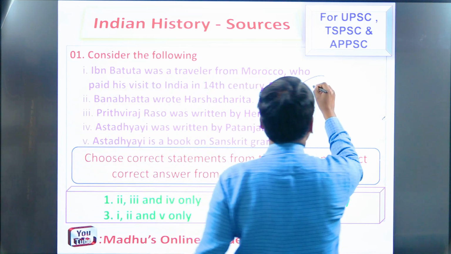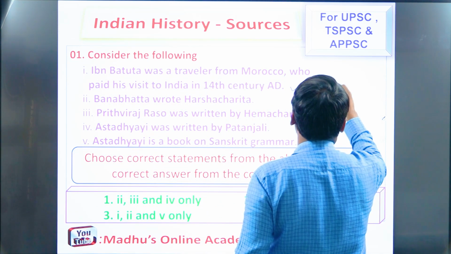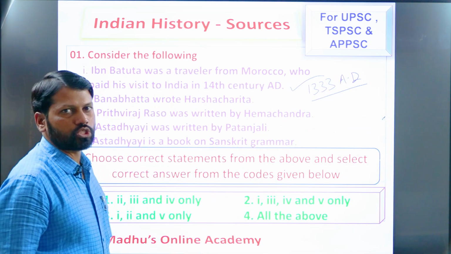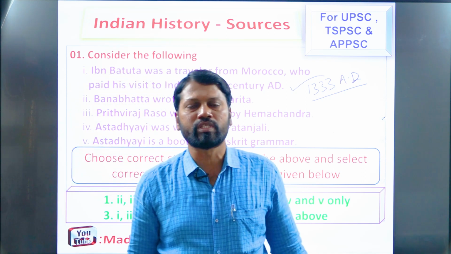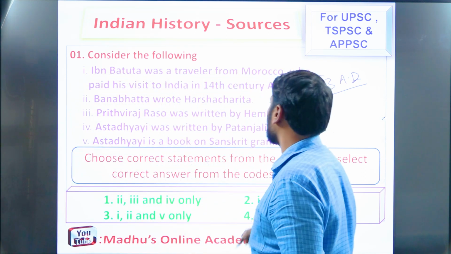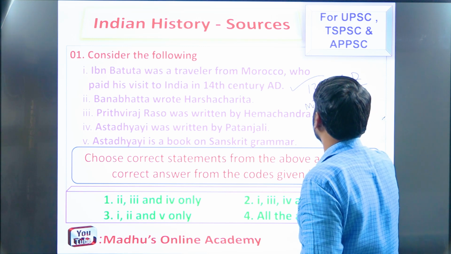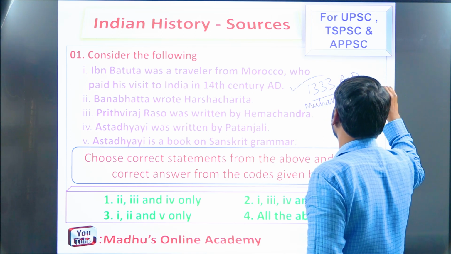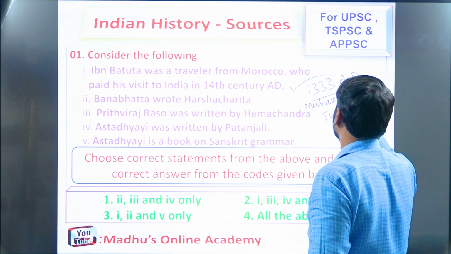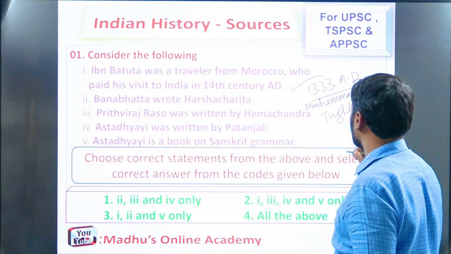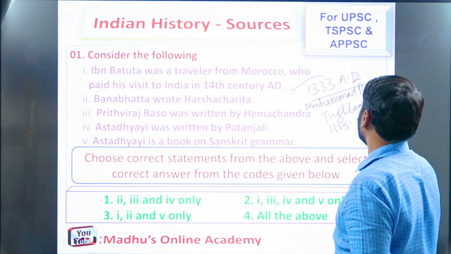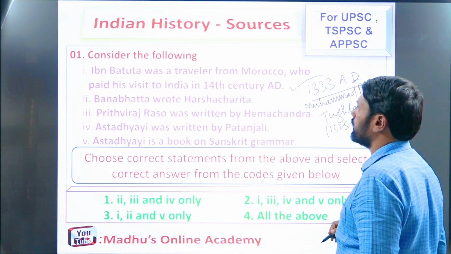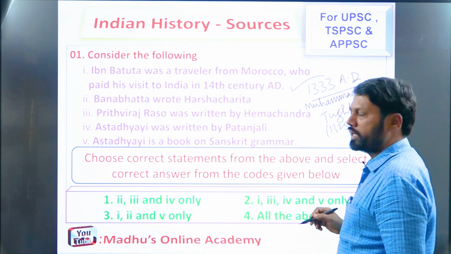Exactly, remember, in the year 1333 AD, Ibn Battuta paid his visit to India. Particularly at that time, he paid his visit to Delhi. At that time, the Delhi Sultan was Muhammad bin Tughlaq, remember. His reign, his tenure, was from 1325 to 1351, remember this, okay. So exactly in the year 1333 AD, Ibn Battuta paid his visit to India.